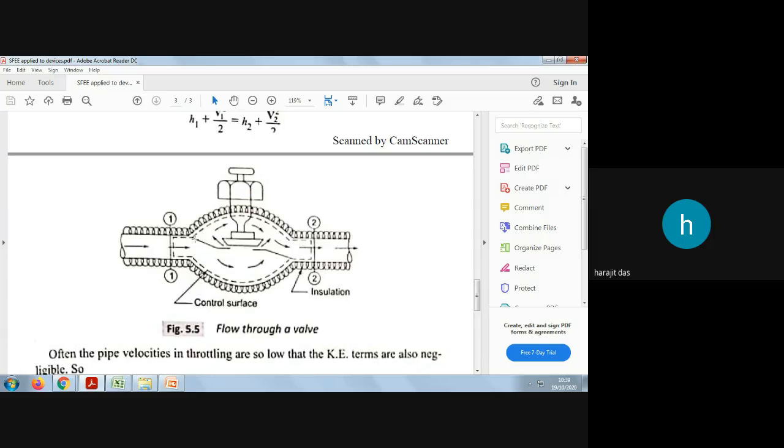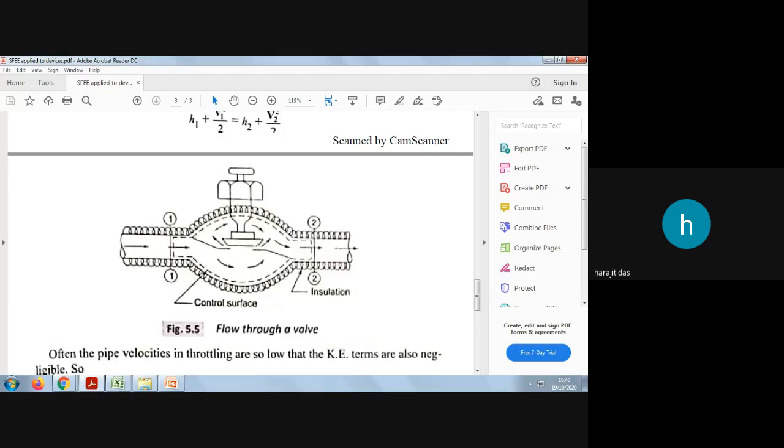So this is one valve, a throttling valve. This is the schematic diagram of this valve. With this valve you can adjust the flow. Okay, so this is half open. You can see there is a clearance between this control surface and this part. This is a nut-like structure. If you release this valve, it will open. Because we need an operational throttling valve, that is why it is half opened.